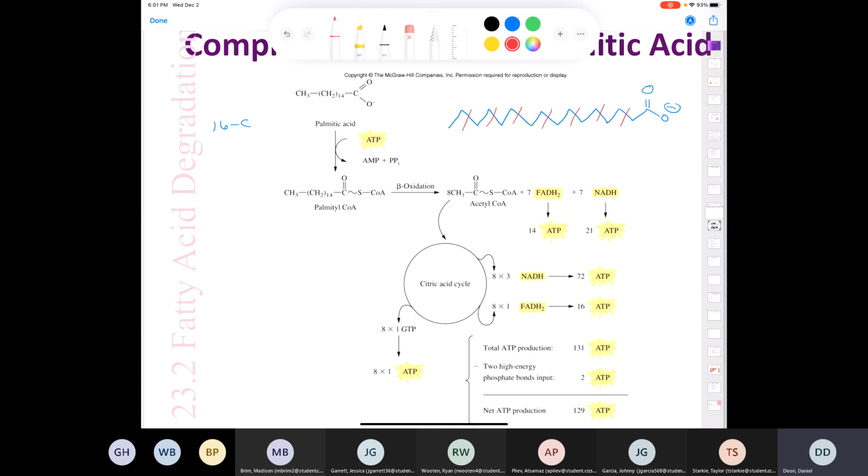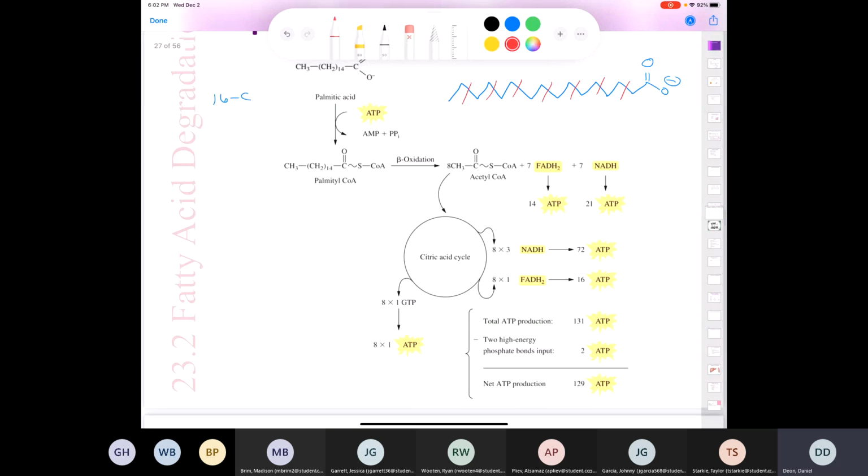Okay, so let's tally up how much ATP we would get from palmitic acid. Well, remember that the investment phase cost us the equivalent of 2 ATPs. Once we get to that phase right here, now we've got our palmitic acid coenzyme A derivative. It's called palmitoyl coenzyme A. That's neither here nor there. It's going to undergo beta oxidation how many times? 7 times. In 7 times, yes, we produce 8 acetyl coenzyme A's, but we've only undergone the process 7 times. So that means we're going to produce 7 FADH2s and 7 NADHs.